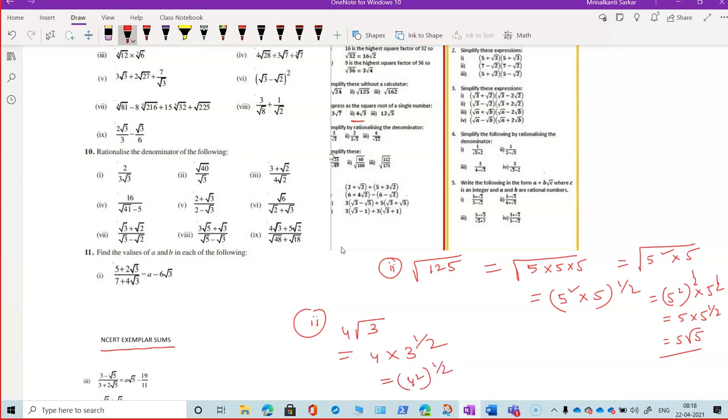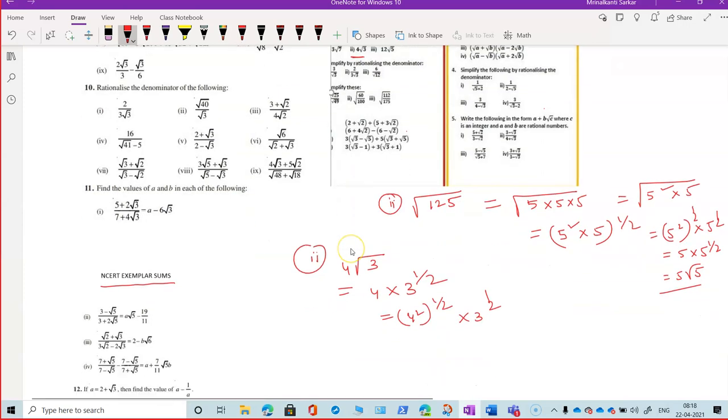You agree? Yes, 4 square to the power half we can write. So this is going to be 4 square into 3 to the power half. This is nothing but 48 to the power half. So root 48.